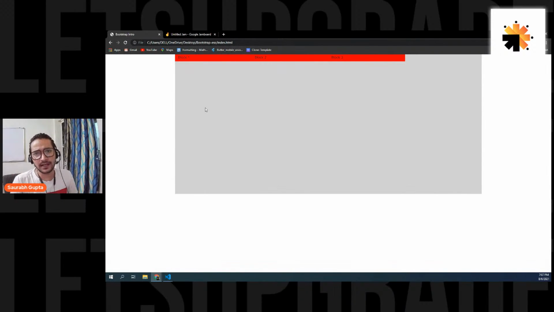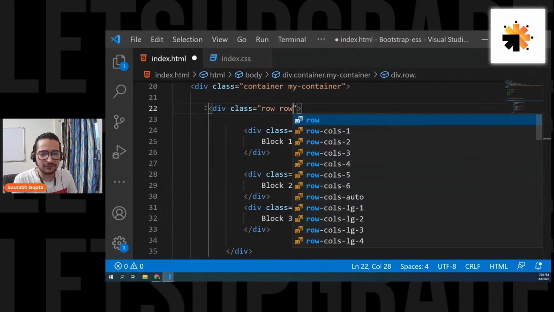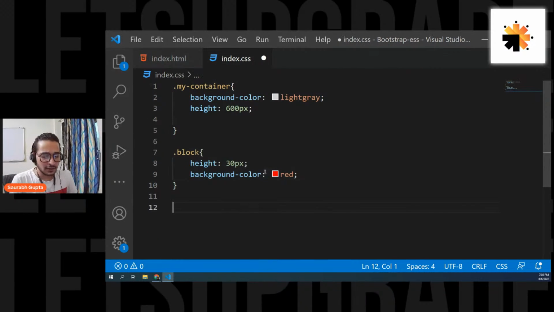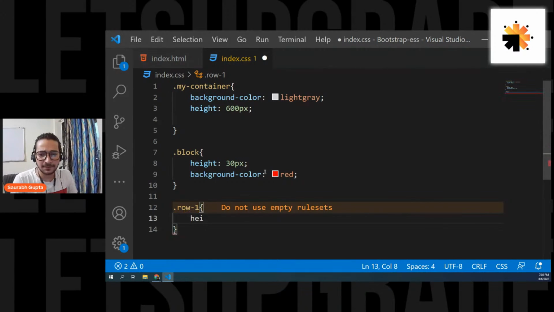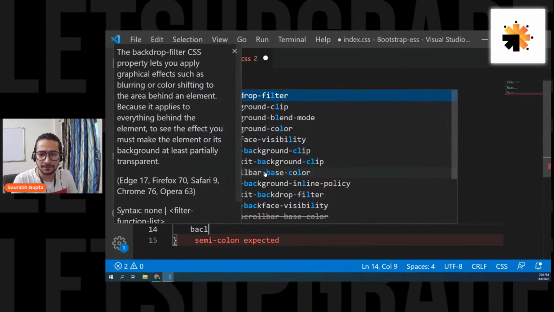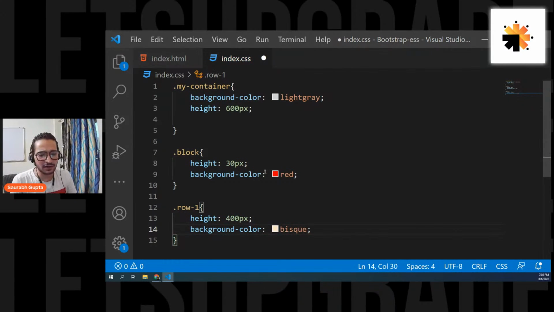Now I want to show you one more thing, guys. I'm going to give it one more class because now I want to write my own CSS. Let me give it one more class like row-1. Now this is my own class. Row is the Bootstrap class, but row-1 is my own class because I want to write some CSS for it. So dot row-1. Let me give it a height of 400 pixels and also a background color of, let's say, bisque. I simply want a color, that's all.